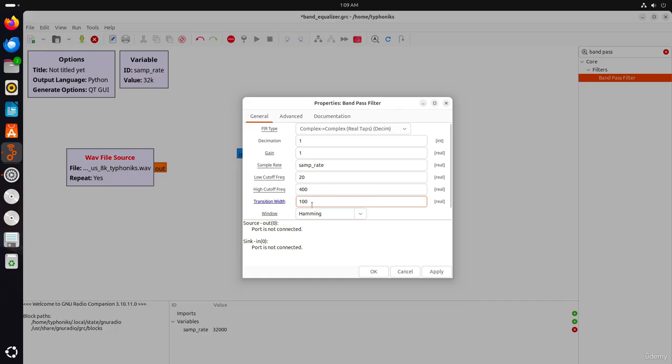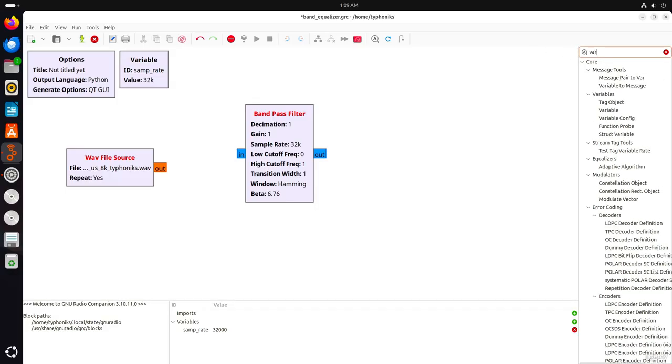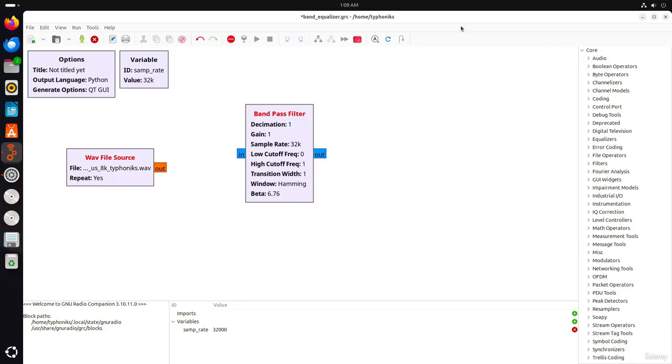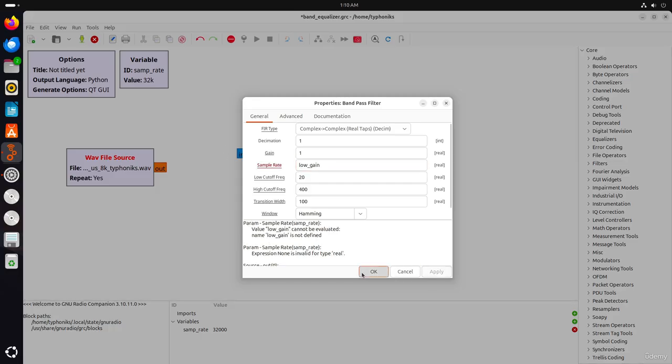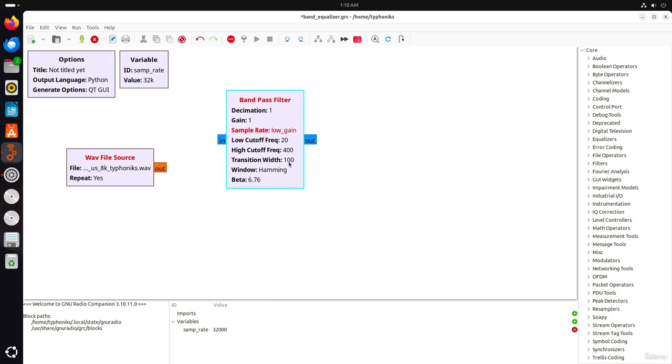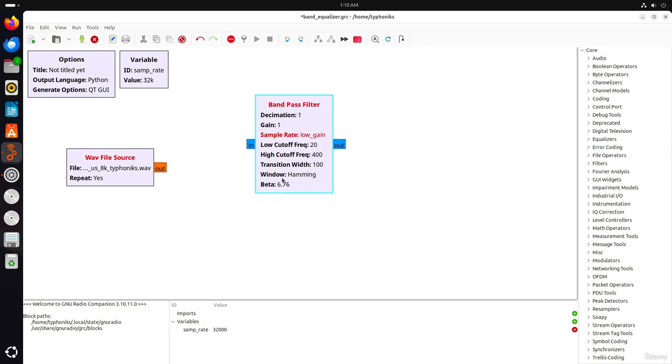This 100 gives a smooth transition between pass band and stop band. In the gain field, we will use a variable named low gain, which we will add later. This will control the gain dynamically.